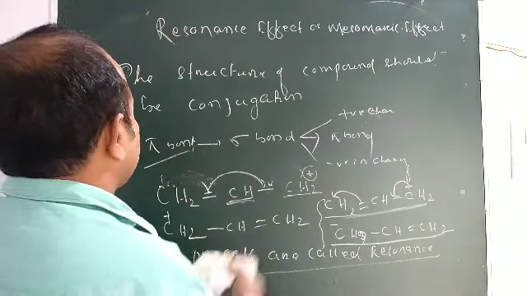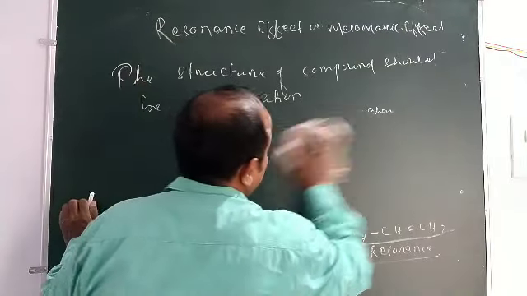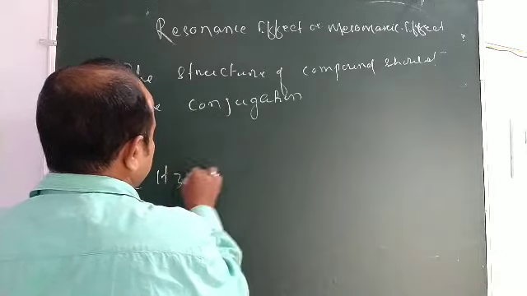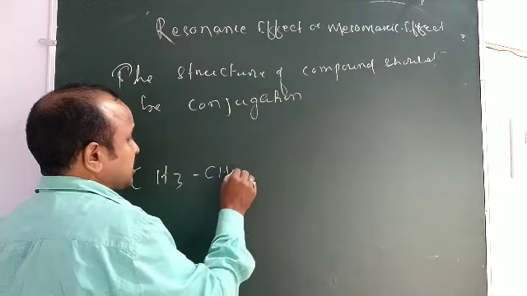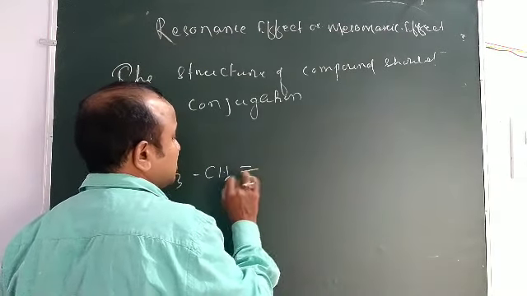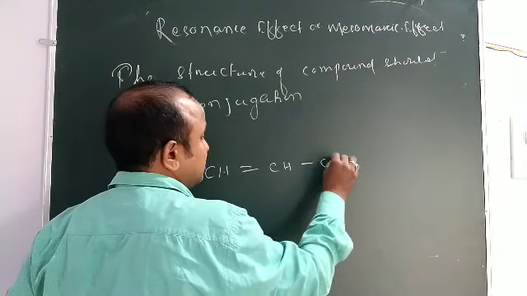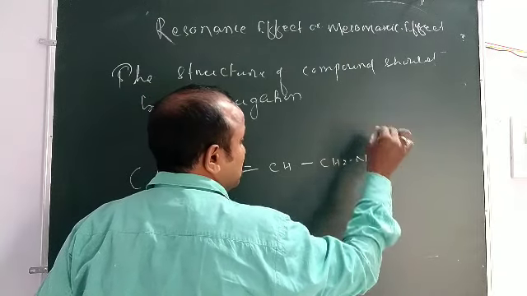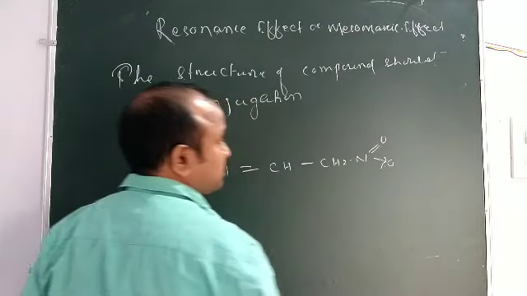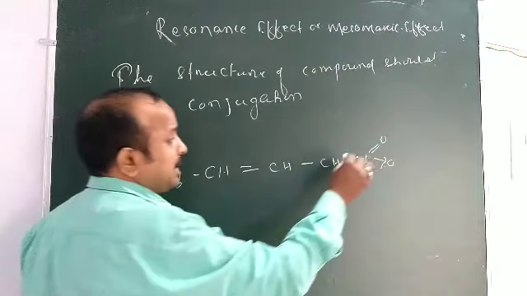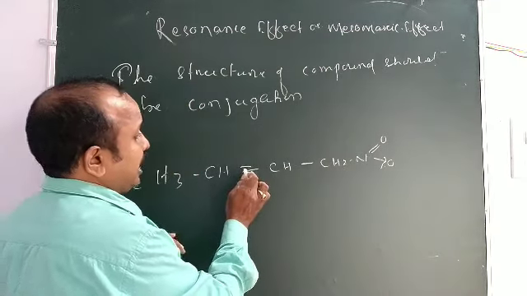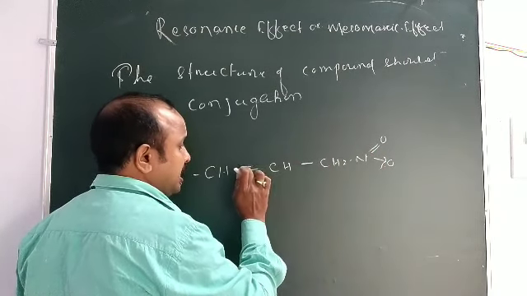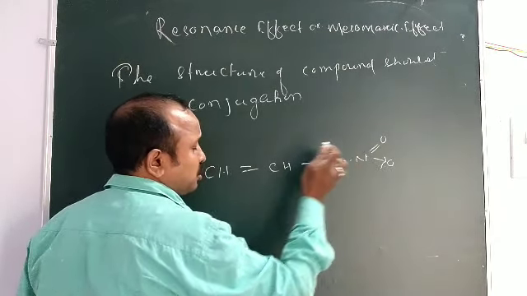Suppose CH2 double bond CH, N double bond O, coordinate bond O. Here is pi, sigma, pi, so it should be conjugate.